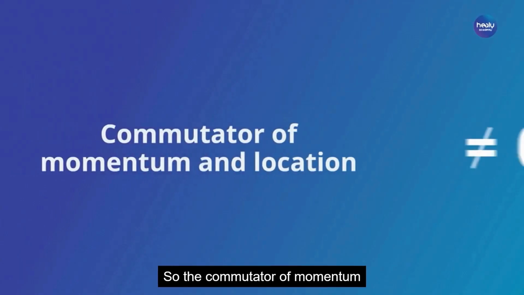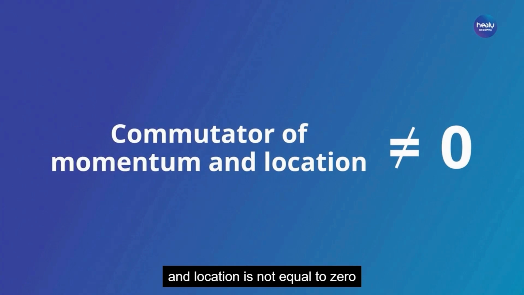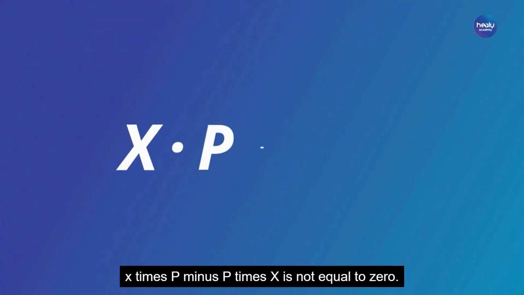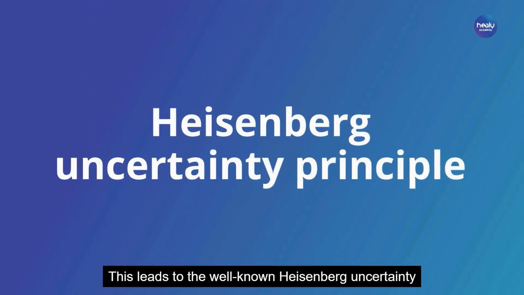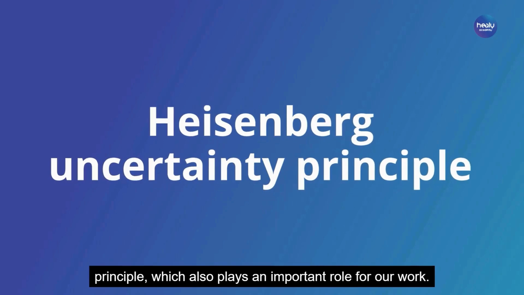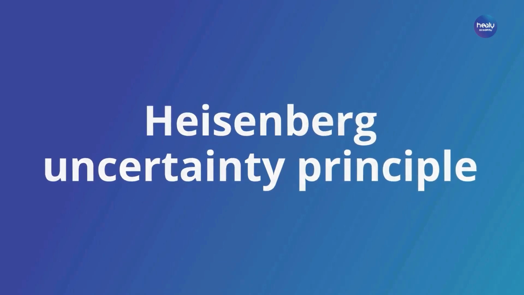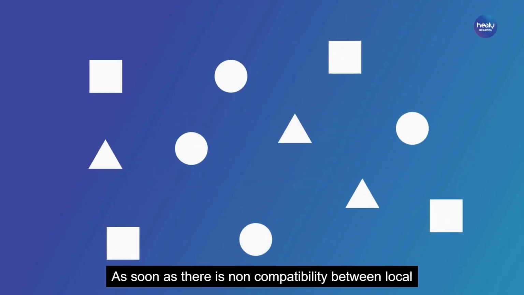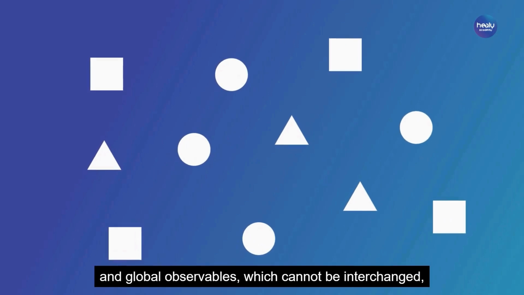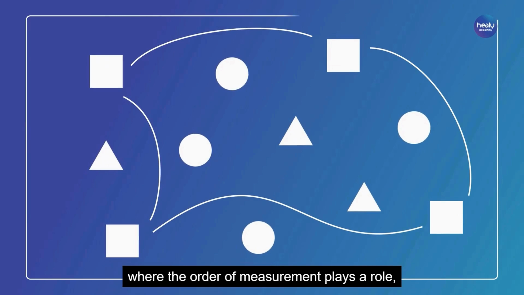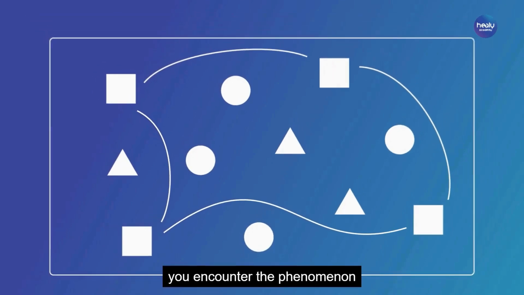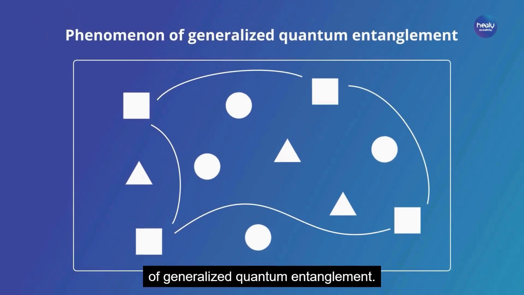So the commutator of momentum and location is not equal to 0. x times p minus p times x is not equal to 0. This leads to the well-known Heisenberg uncertainty principle, which also plays an important role for our work. As soon as there is non-compatibility between local and global observables, which cannot be interchanged, where the order of measurement plays a role, you encounter the phenomenon of generalized quantum entanglement.